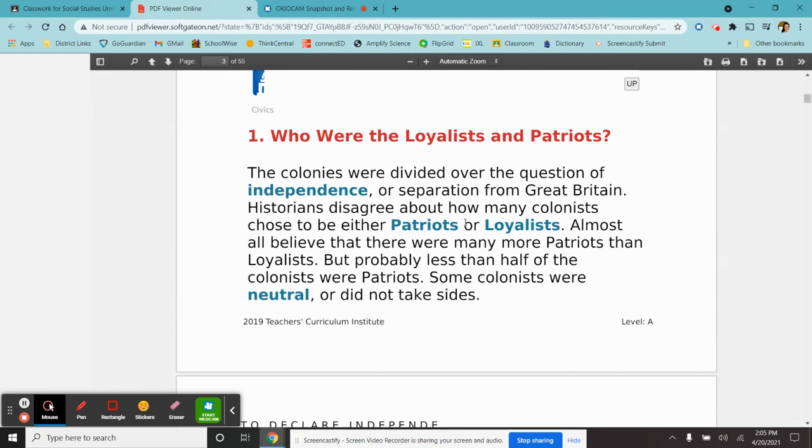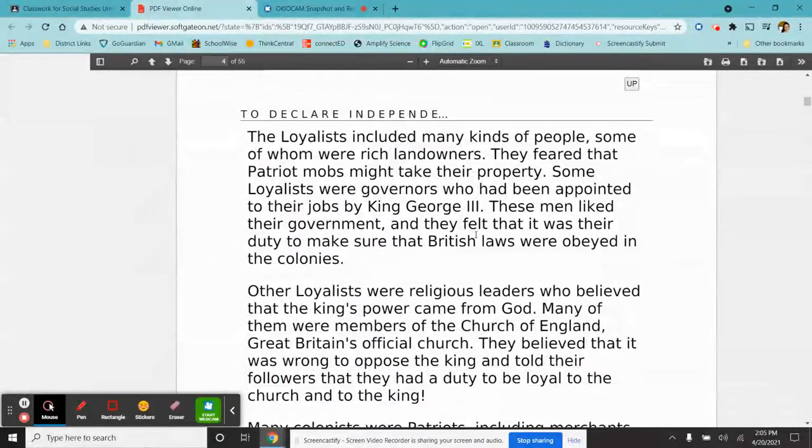Almost all believed that there were many more patriots than loyalists, but probably less than half of the colonists were patriots. Some colonists were neutral and did not take sides. The loyalists included many kinds of people, some of them rich landowners. They feared that patriot mobs might take their property. Some loyalists were governors who had been appointed to their jobs by King George III. These men liked their government, and they felt that it was their duty to make sure that British laws were